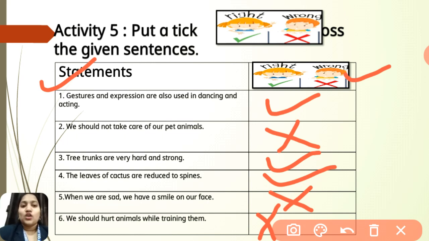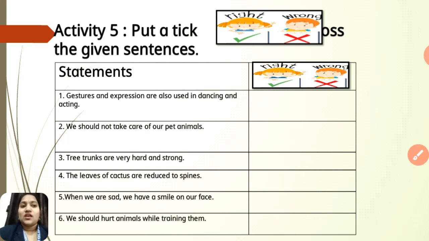I hope you have got the correct answers. So the first one is right, second wrong, third right, fourth right, fifth wrong, sixth wrong. According to the statements, we have marked right and wrong. I hope you have got activity number 5 and we have completed it. Right, students? Let's move ahead.